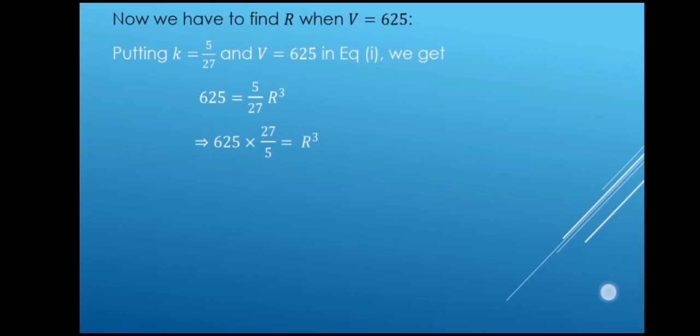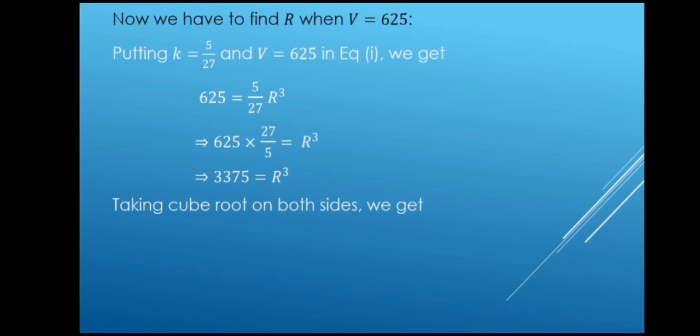Now we have to find r when v is equal to 625. So putting k is equal to 5 divided by 27 and v is equal to 625 in equation number 1, we get 625 is equal to 5 divided by 27 r cube, and r cube is equal to 3375. Now since we have to find out r and not r cube, we will have to eliminate the power 3. For this we will have to take cube root on both sides. By taking cube root on both sides, we get r is equal to 15. So r is equal to 15 is the required term.